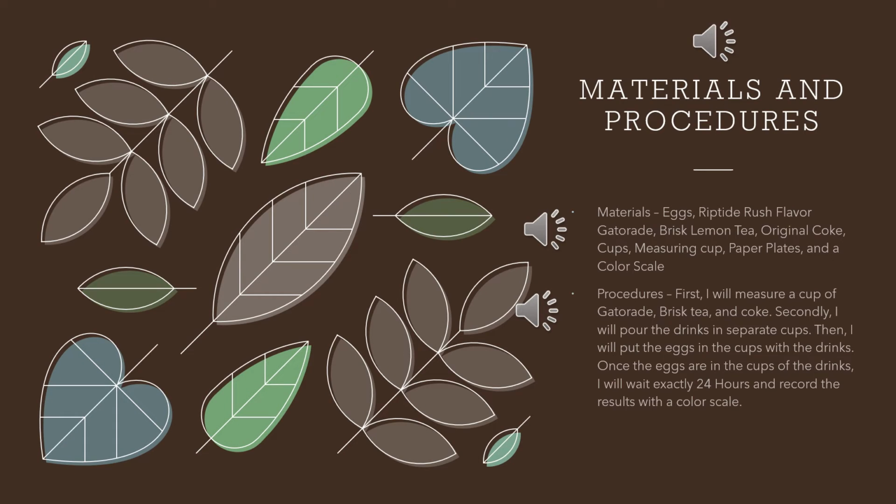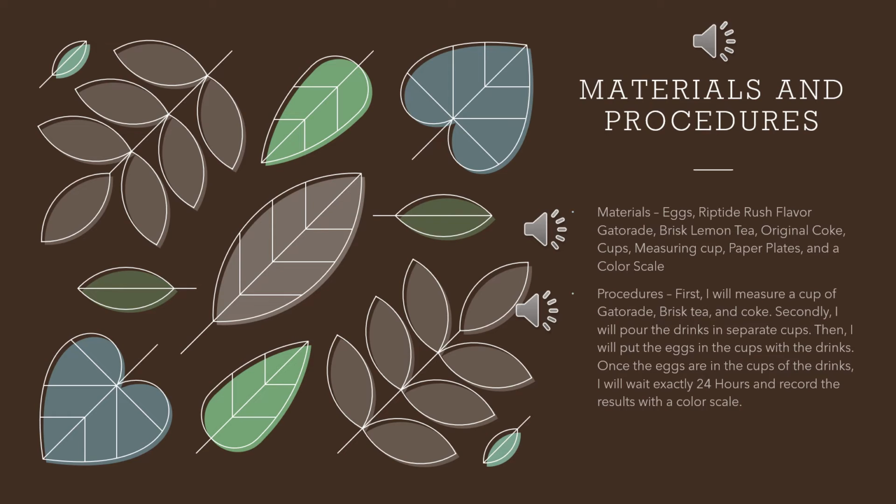These are all the materials and procedures for my project. The materials are eggs, Riptide Rush flavored Gatorade, Brisk Lemon Tea, Original Coke, cups, measuring cup, paper plates, and a color scale. For my procedures, I will measure a cup of Gatorade, Brisk Tea, and Coke.